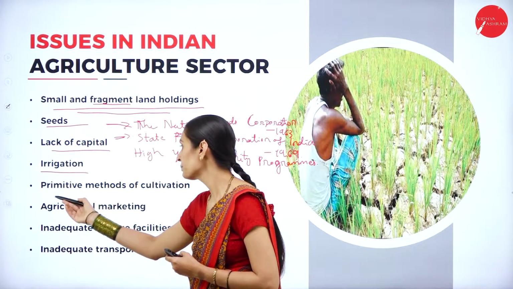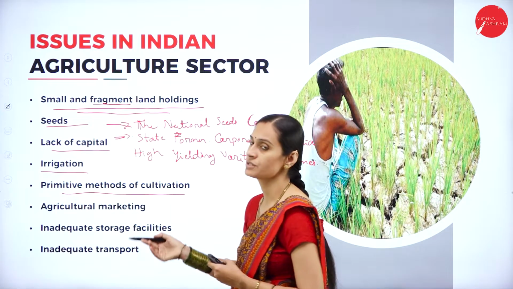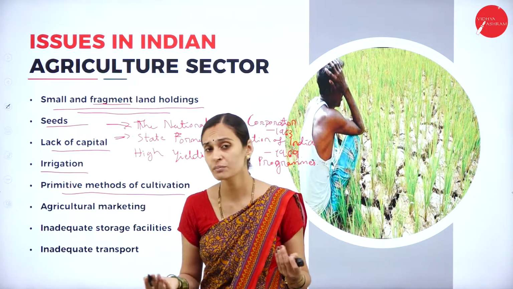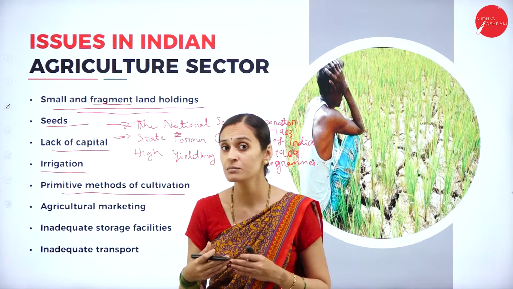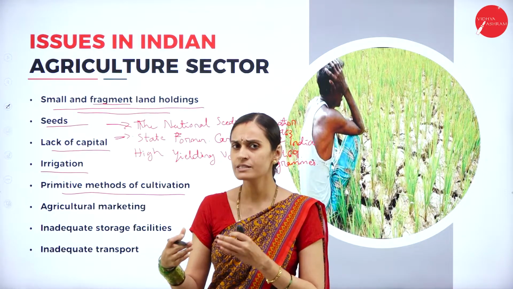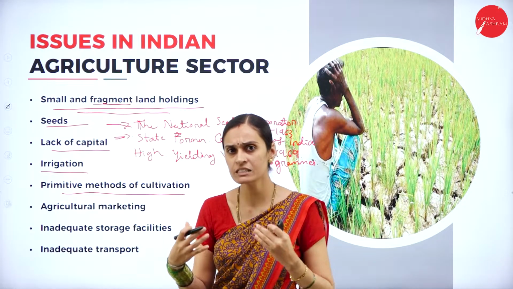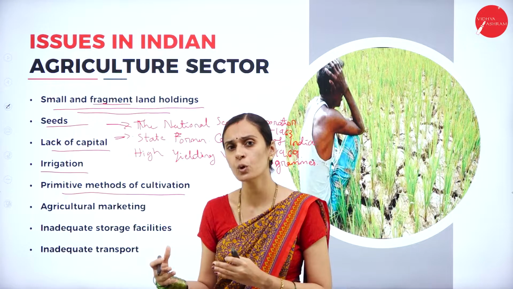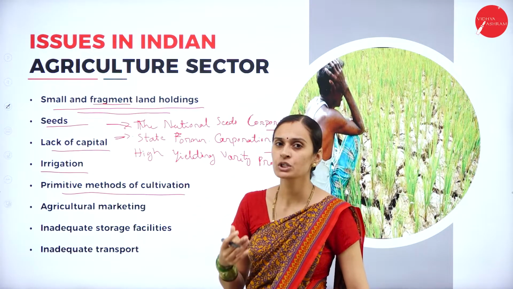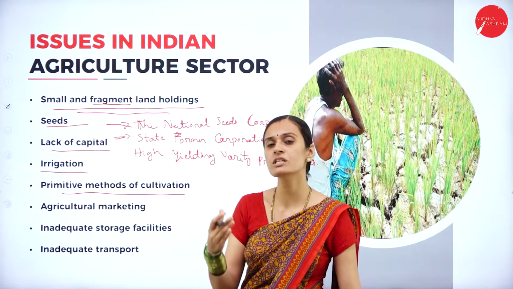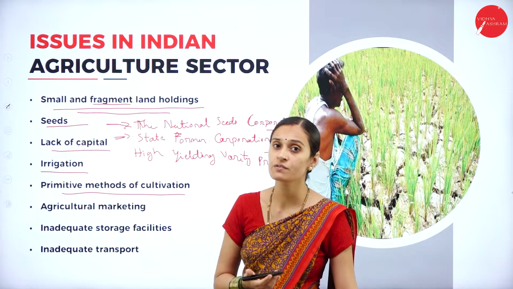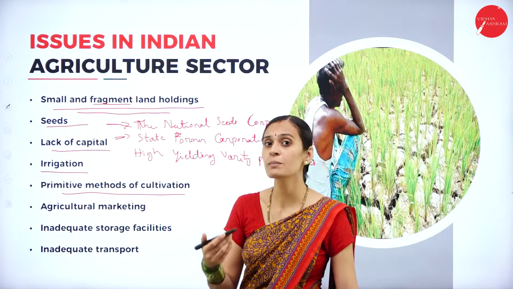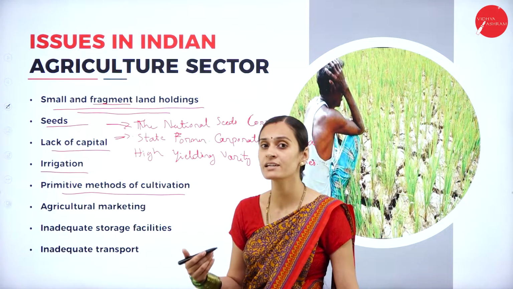And next one, primitive methods of cultivation, so we can say unscientific methods of cultivation. Primitive methods are characterized by all the peasant families cultivating different types of crops for their own consumption. They were using all the traditional methods in cultivation, very low productivity seeds, and backward technology in the agriculture system.